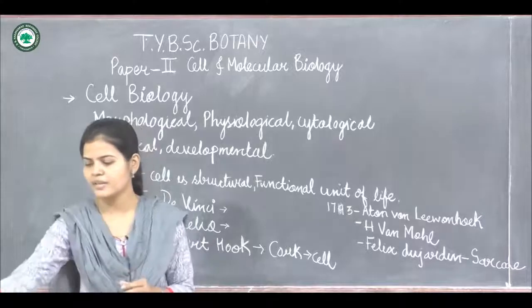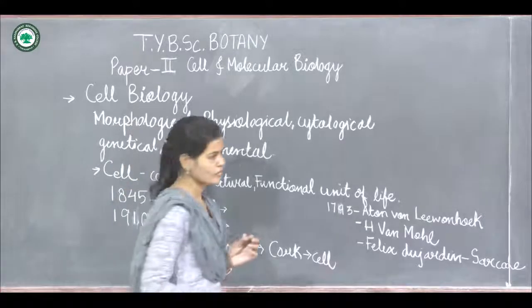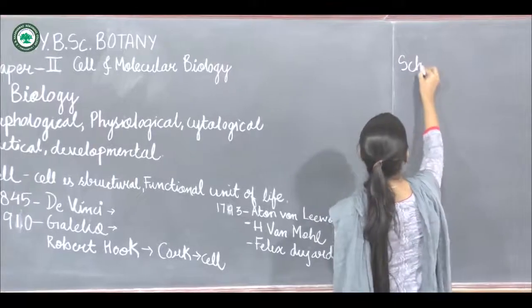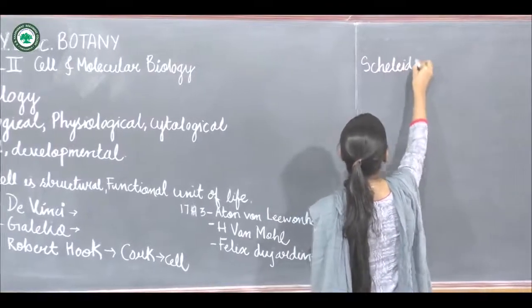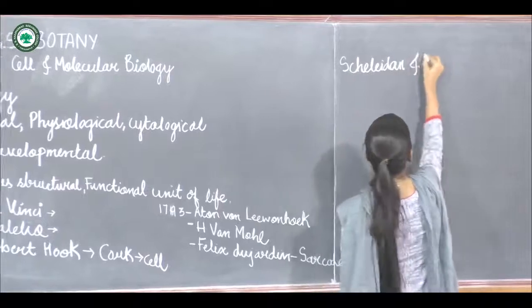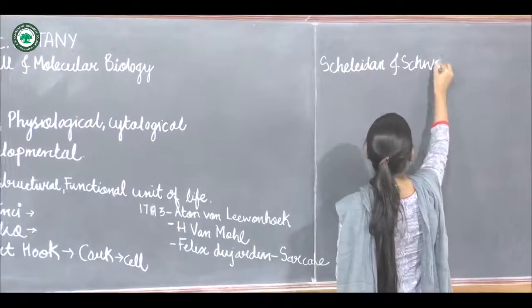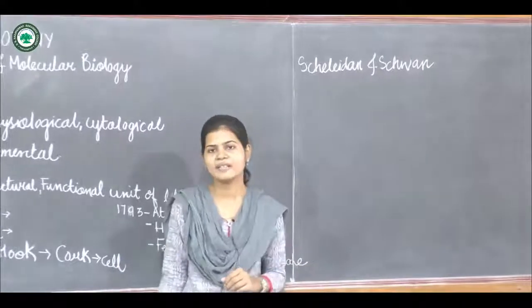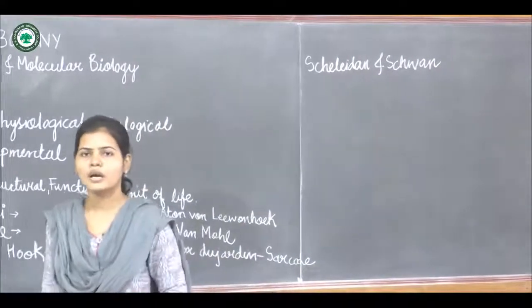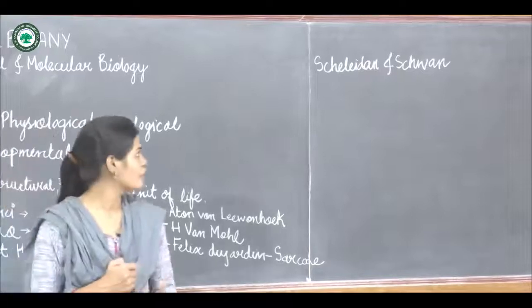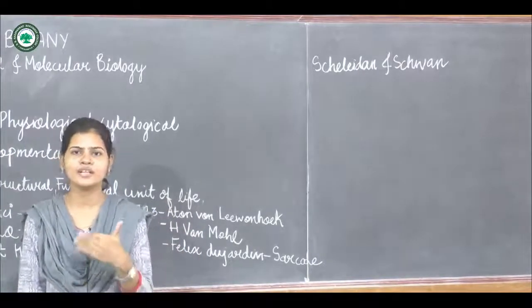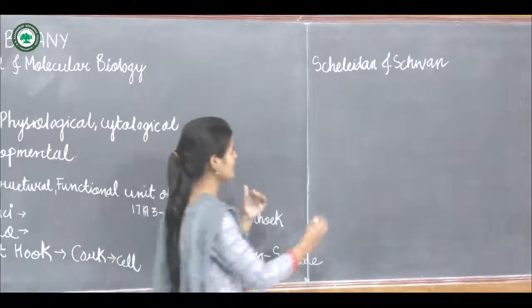Now we will see the cell theory. So Schleiden and Schwann have given the cell theory. Now what is the cell theory? It has different points, or it gives information regarding the cell.